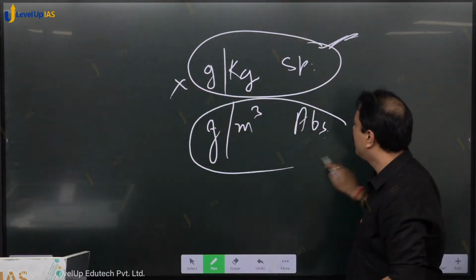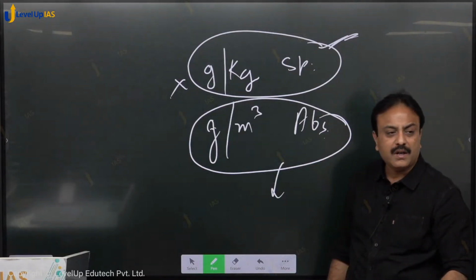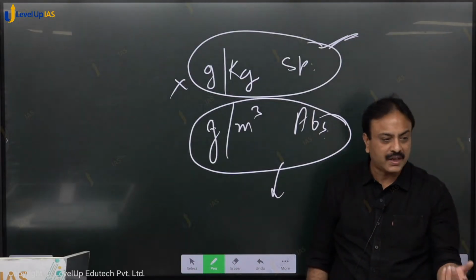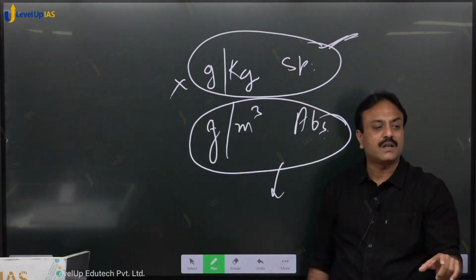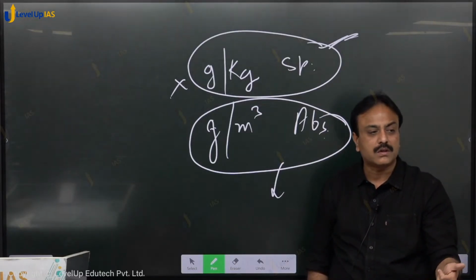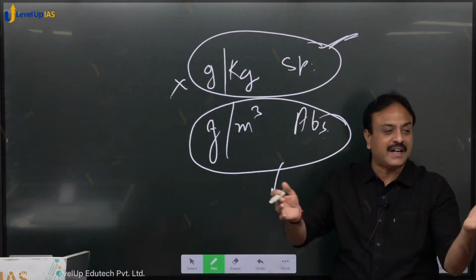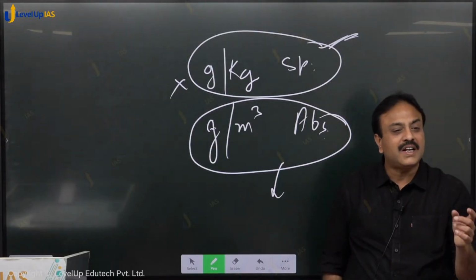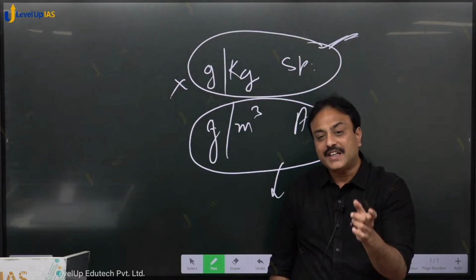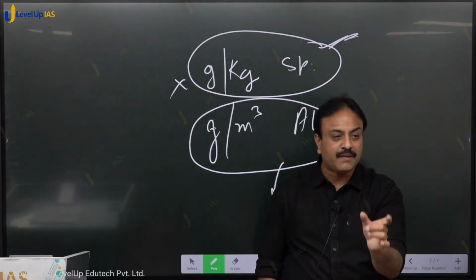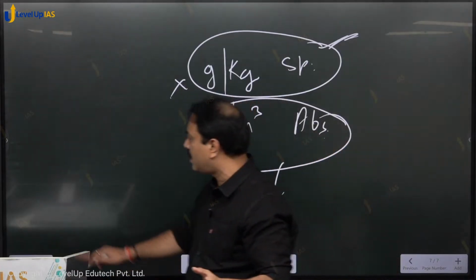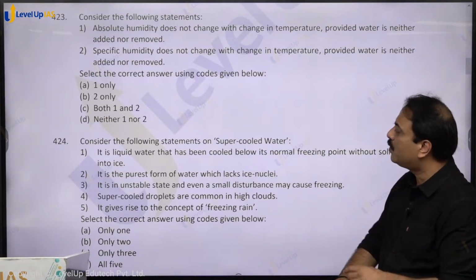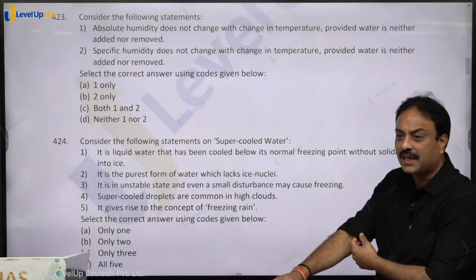Focus on this one. It is per meter cube of air. We increase the temperature. Water is neither added nor removed. So will it impact absolute humidity? No. Why are you saying that if it is expanding, then water will move out from that 1 meter cube? So unless and until water is added or removed, specific and absolute humidity will not change. Only relative humidity can change with respect to change in temperature. Are you getting that? आ रहा है समझ में ना? So both the statements hold true. So both 1 and 2, option C, C for cat, shall be the right answer.